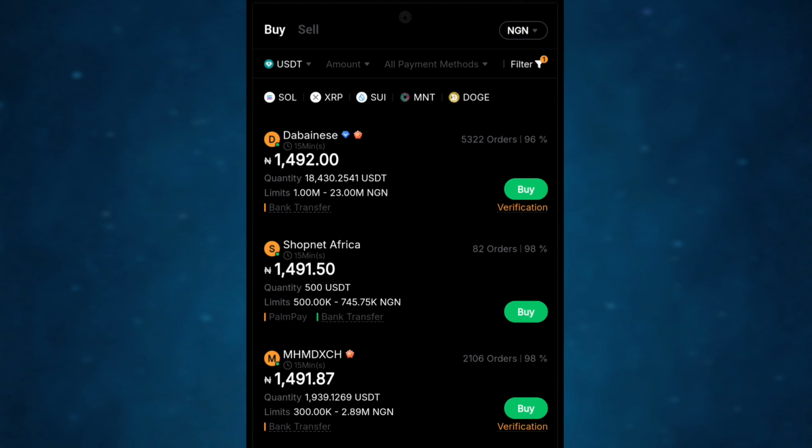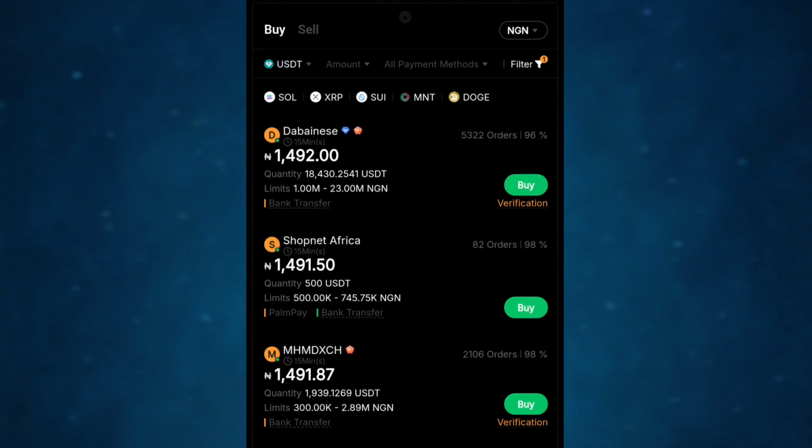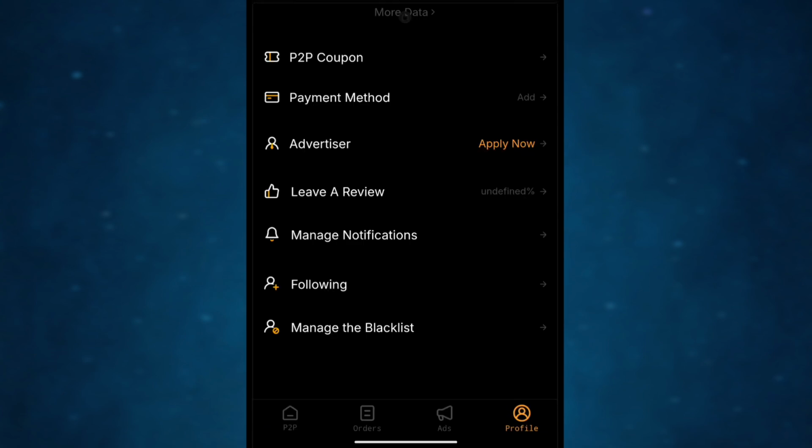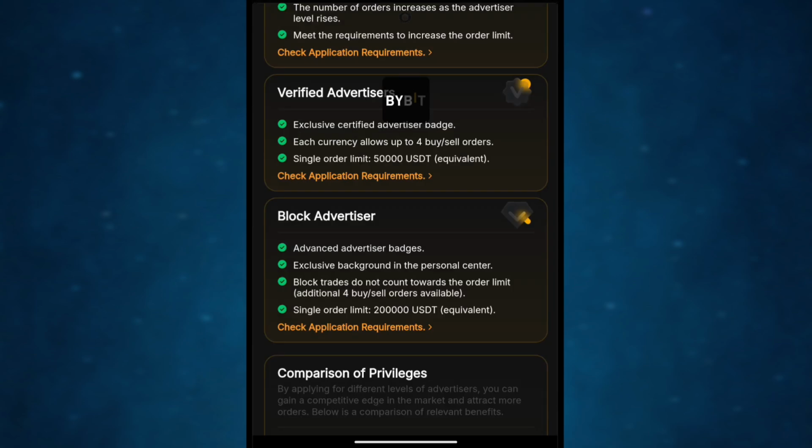Go to where you see home. This is the surface, this is where you can buy and this is where you can sell, right? Go to where you see this little profile right here. Click on it, right? Go to where you see apply for advert. Click on this apply for advert.